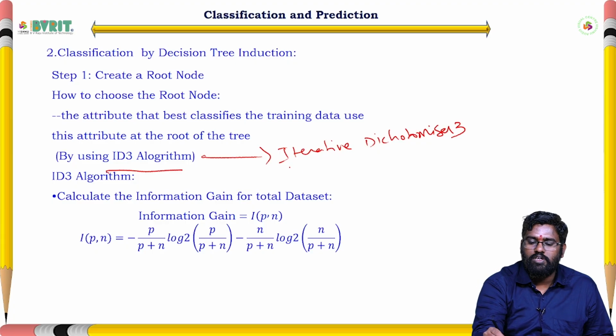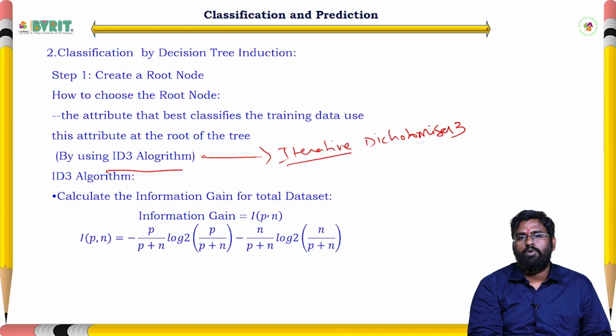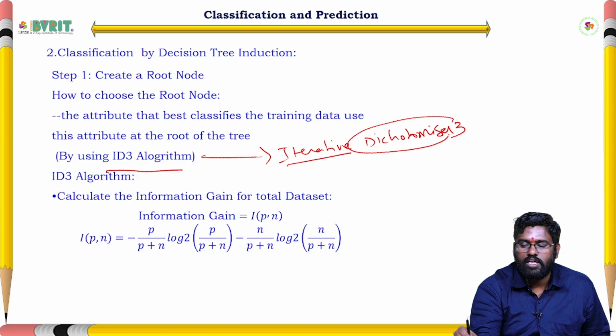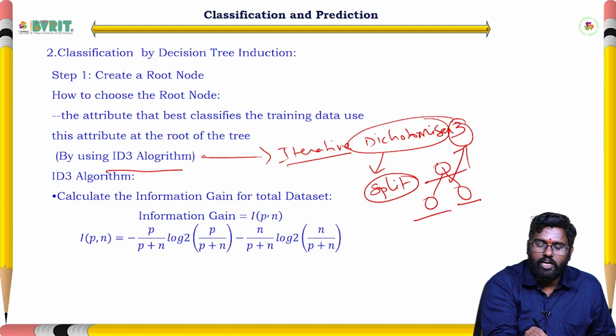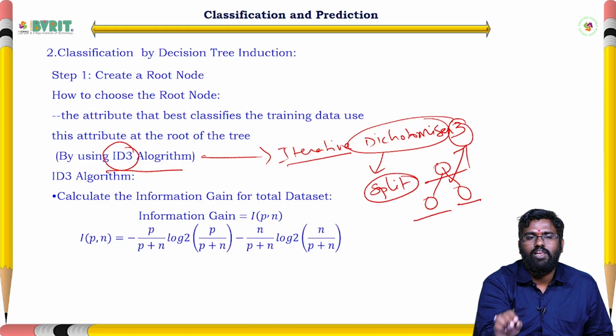Iterative means the process goes on continuously, repeatedly. Dichotomizer means splitting, splitting everything into parts. Then 3 means a tree has 3 types of things: root node, left child, right child. That's why we call it 3. So by using this ID3 algorithm, we will implement the decision trees.